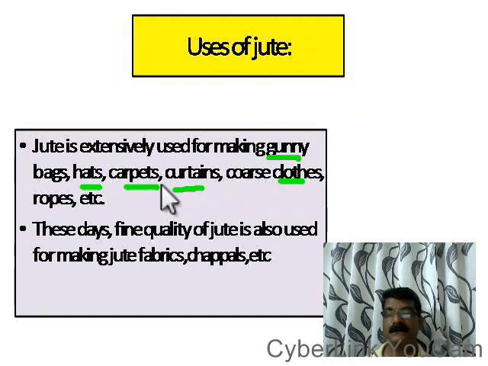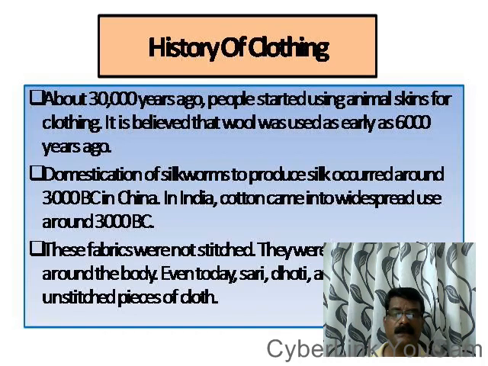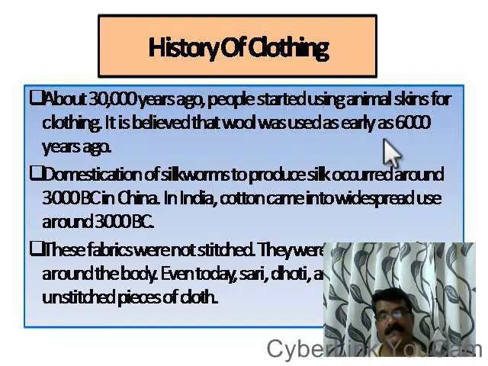In our shops you can see the ropes which are made out of jute. Jute is also used for making different types of fabrics nowadays, and chappals are also made out of jute. So these are the uses of cotton and jute. Cotton and jute are very good fabric materials of plant origin. Therefore, jute and cotton are examples of plant fibers.